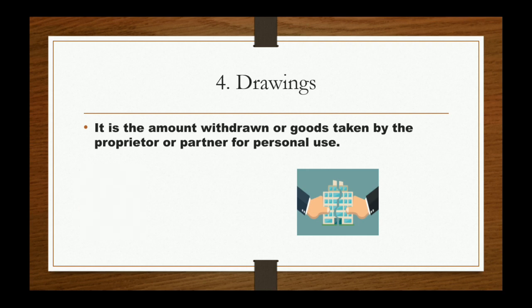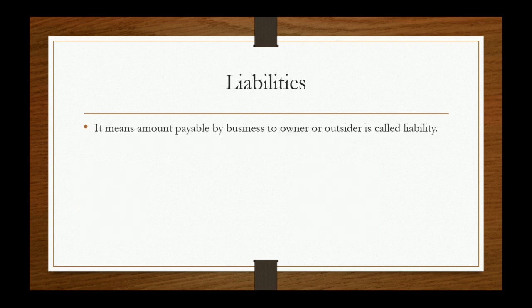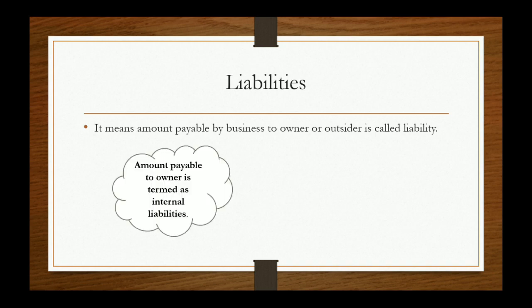Now, next is liabilities. It means the amount payable by the business to owners or outsiders is called liability. Liability can be classified as internal liability.